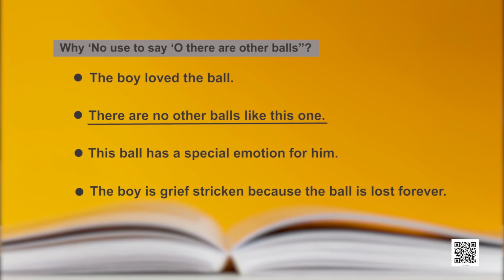It's a very difficult question to answer because all the options fit the question correctly. Fine, but still, if I had to choose one option, I would choose B, there are no other balls like this one. But you can buy the same ball, no? But the attachment he had with that particular ball could not be bought by the other ones. Yes. Okay, learners, you may go for any other option, because I am not sure. I will say that the ball has a special emotion for him. Yes, that is also possible.